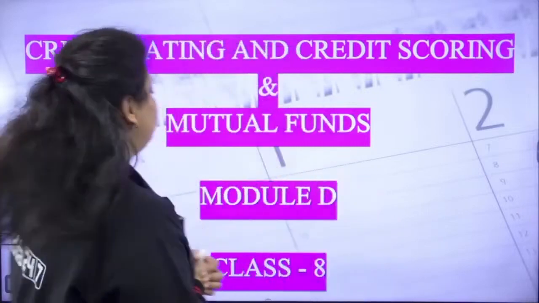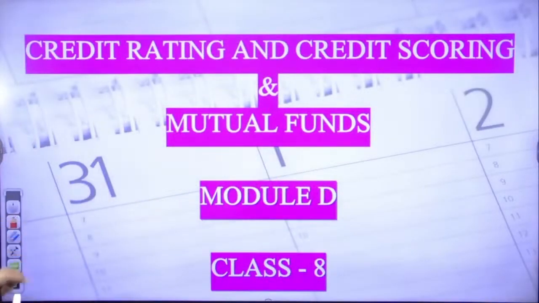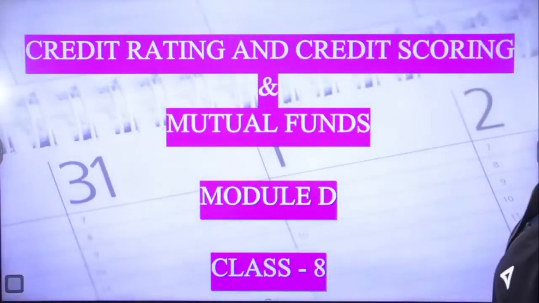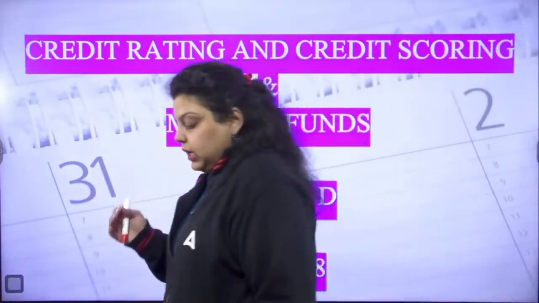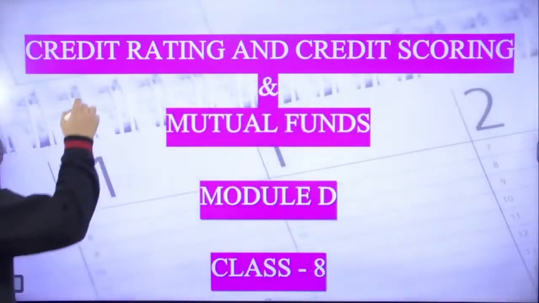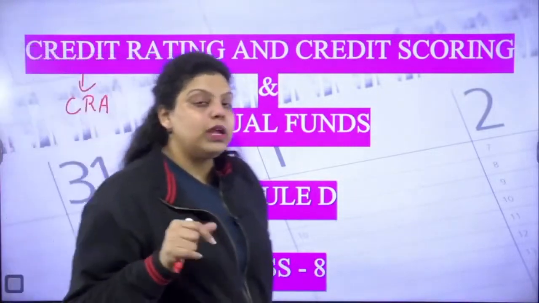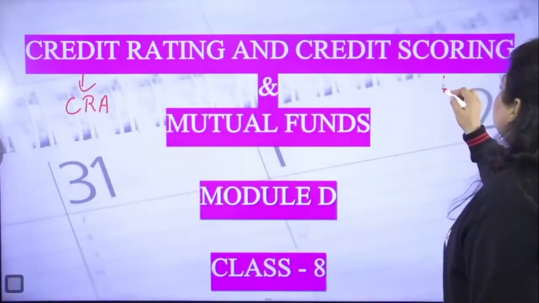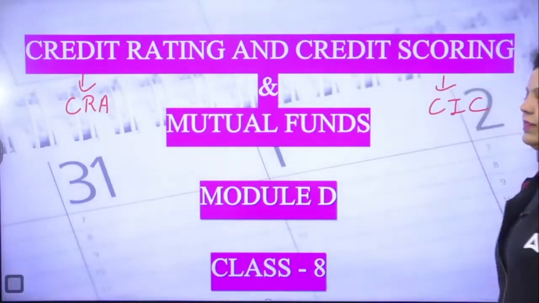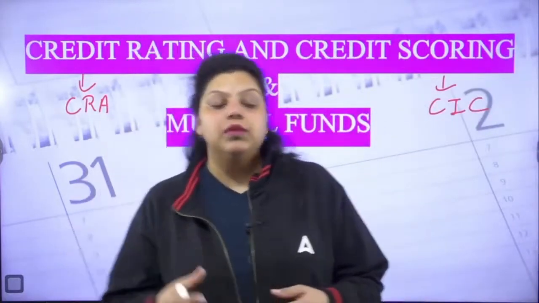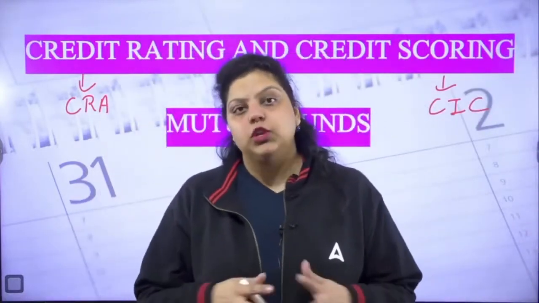Okay, so let's move forward and talk about the topic, and then we will move to the questions. First, let's understand what this topic is. First is credit rating and second is credit scoring. When you talk about credit rating, who provides it? We have to remember that credit rating agencies provide credit rating. Now who gives us the credit score? The credit information companies provide us the credit score. On the basis of what? On the basis of the credit history. So on the basis of the credit history, we find the credit rating and credit scoring in the country.